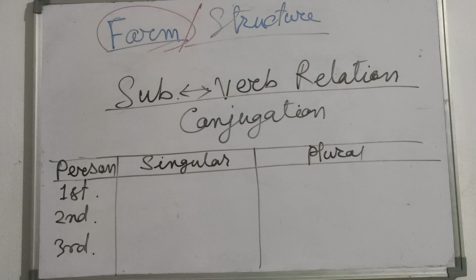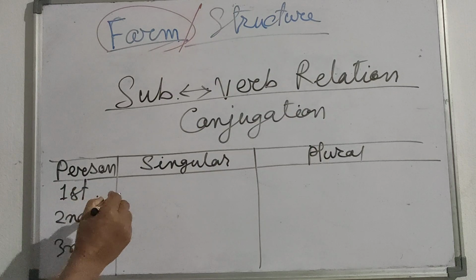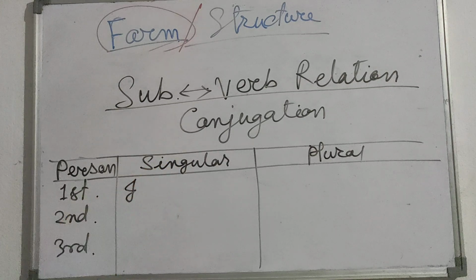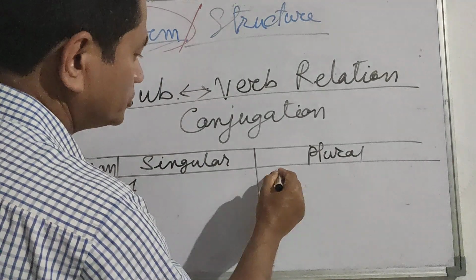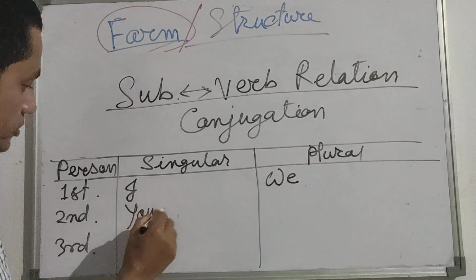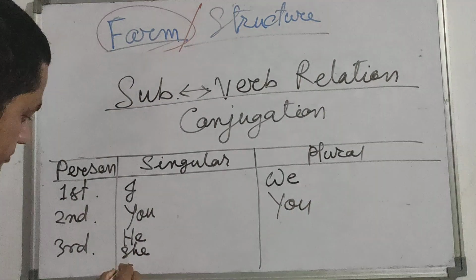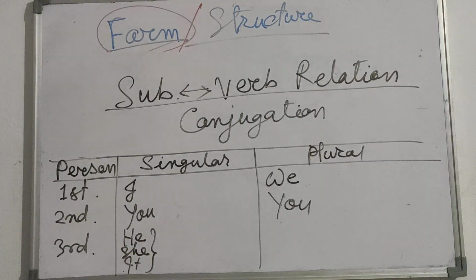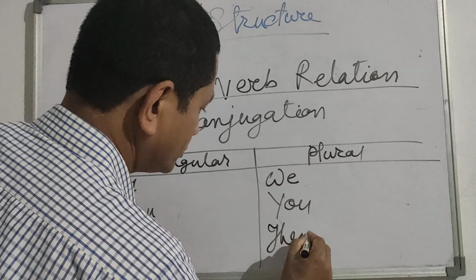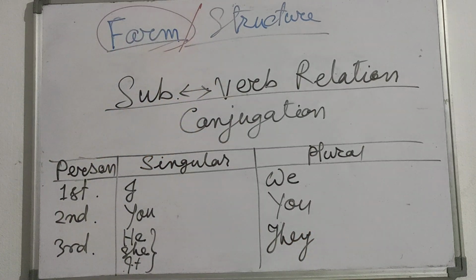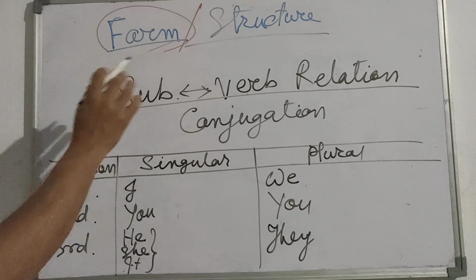The first person means belonging to me. Suppose the subject is I: first person singular. First person plural, we. Second person singular you, plural you. Third person singular he, she, it. Any one of these is a third person singular subject. Then plural will be they. We know all these things, but I just want to remind you. This is called the conjugation of present indefinite tense.